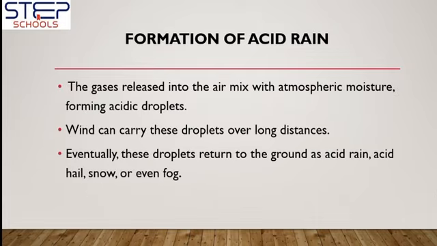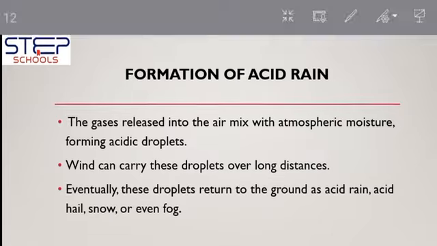Formation of acid rain. When the oxides of nitrogen and oxides of sulfur get mixed with atmospheric moisture, they form acid droplets. These acid droplets are carried by wind over long distances. Eventually, these droplets return to the ground as acid rain, in the form of hail, snow, or even fog.